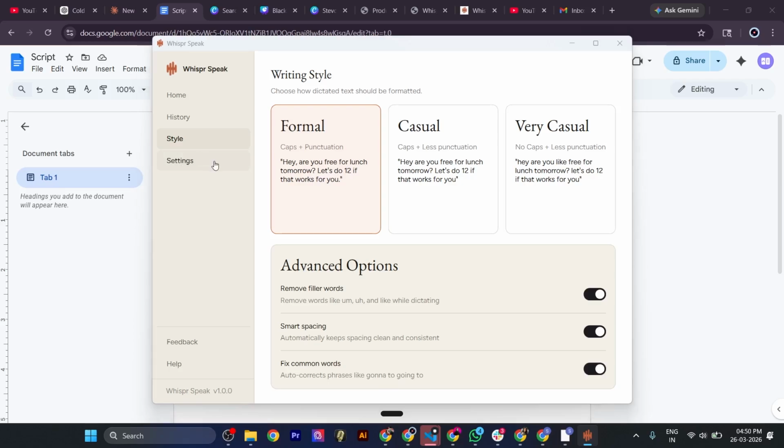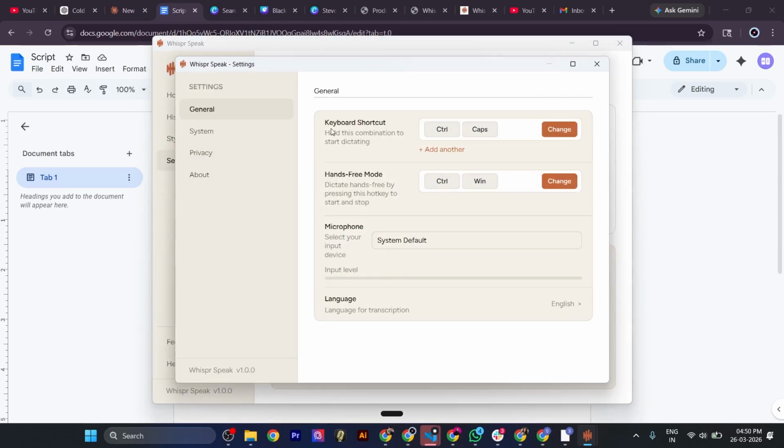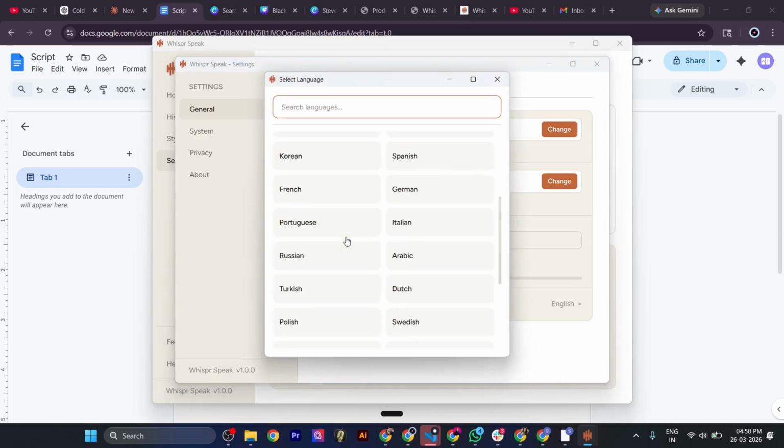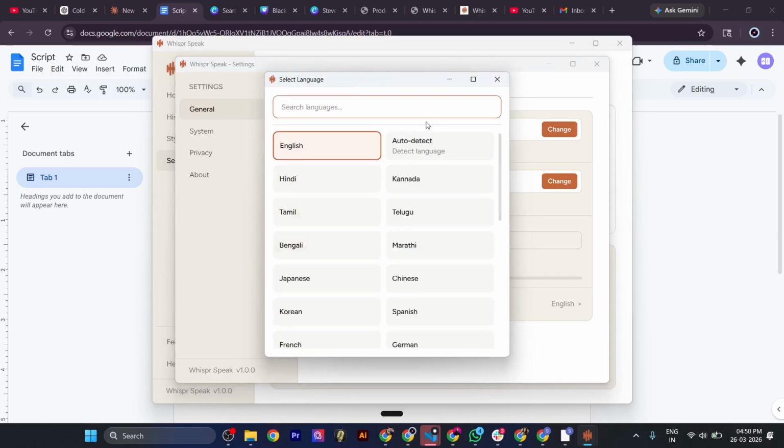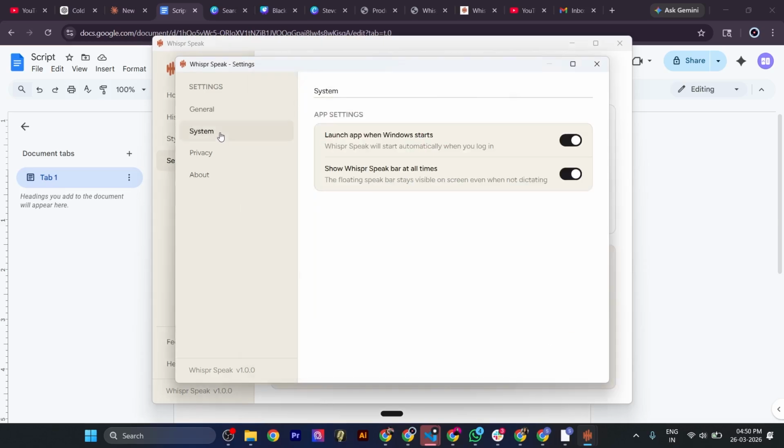In settings, you can set your own keyboard shortcut or go completely hands free with a voice shortcut. And here you can see your microphone level, so you always know it's working. You can pick your languages or just leave it to auto detect and it figures out what you're speaking on its own. So this is your privacy setting.